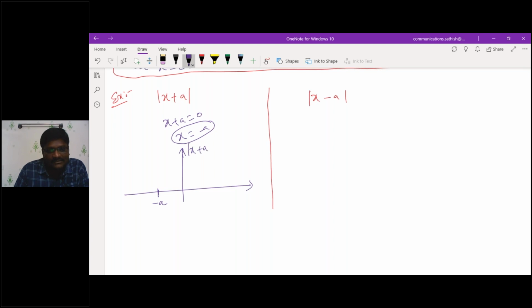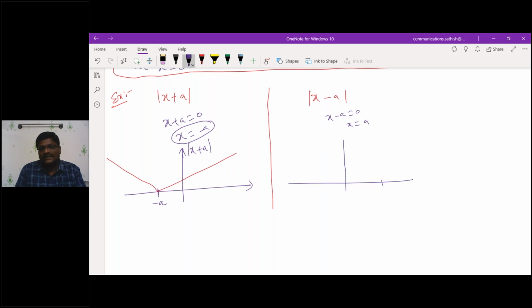This graph is mod x plus a; mod means it has a positive part and a negative part. Similarly, for x minus a equal to 0, x is equal to a. If I sketch the graph, the point is a here. This is positive and this is negative. This is mod x minus a. Then what about the differentiability?